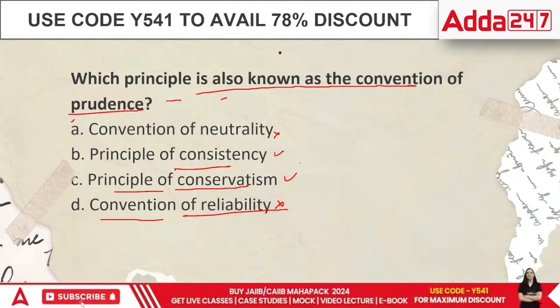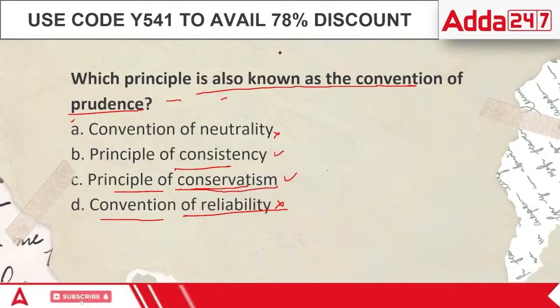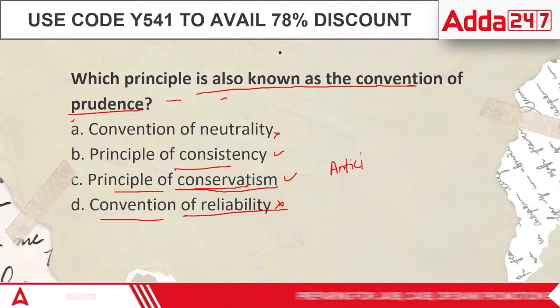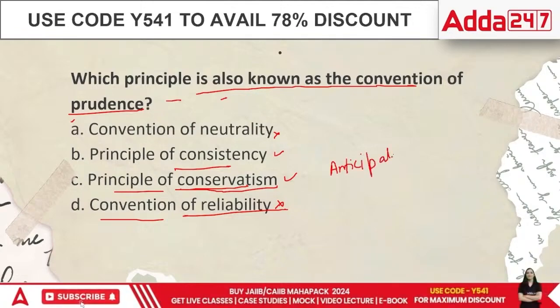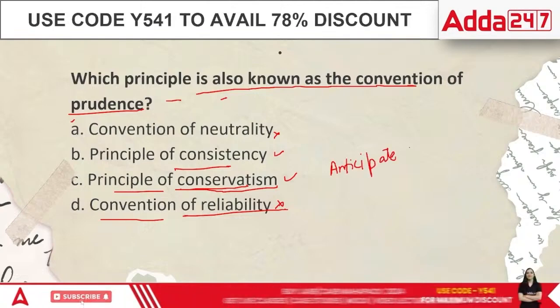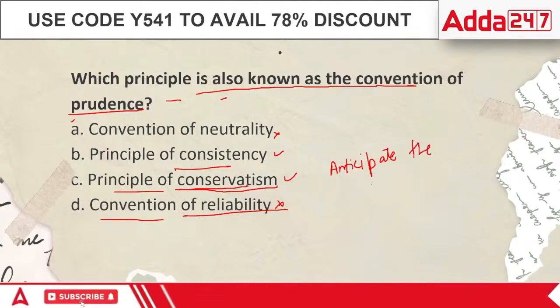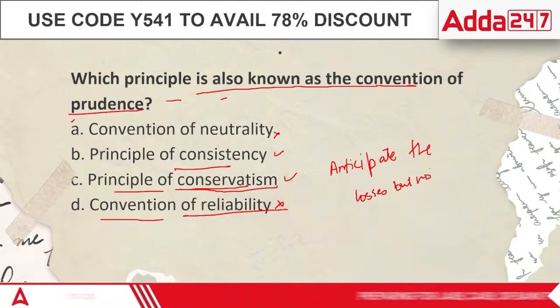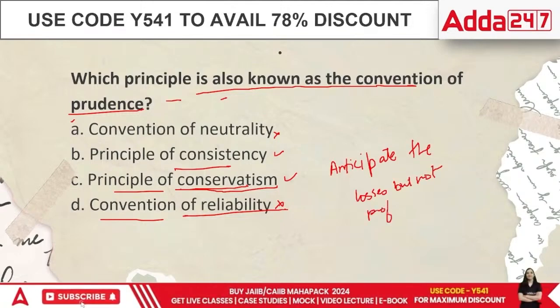Then when we are recording it, we will have to follow the principle of conservatism. I think we have done it in multiple classes in different questions, so you should remember it by heart by now. Anticipate the losses but not profits. You know?